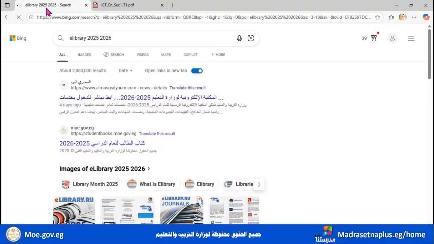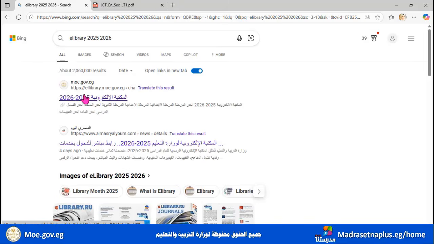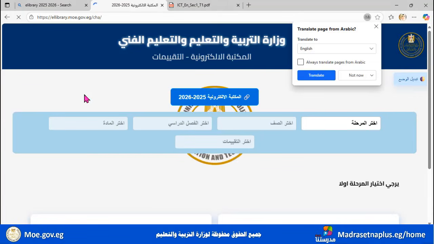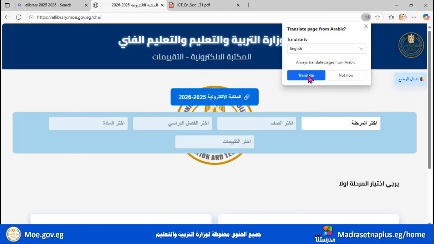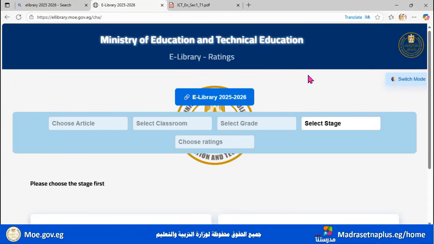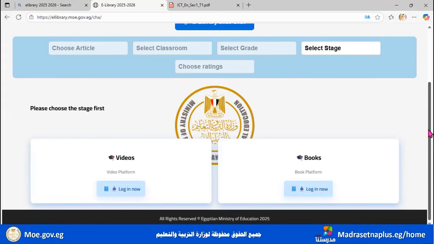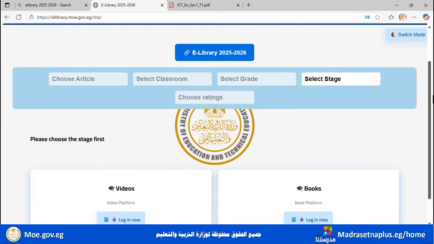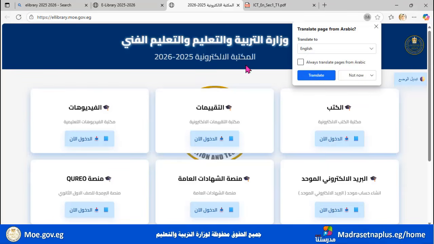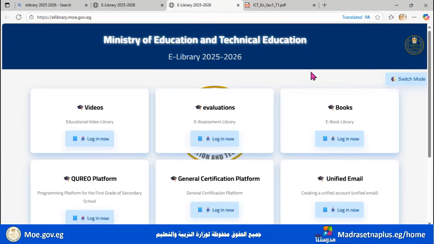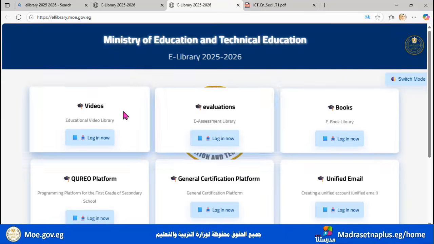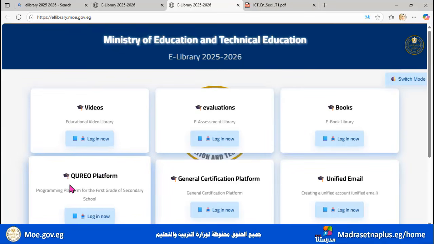Okay, so from the same link, the electronic library 2025-2026. Okay, so this is the e-library for you. As I told you before, you're going to find books, evaluation videos, and here we have the Qureo platform.